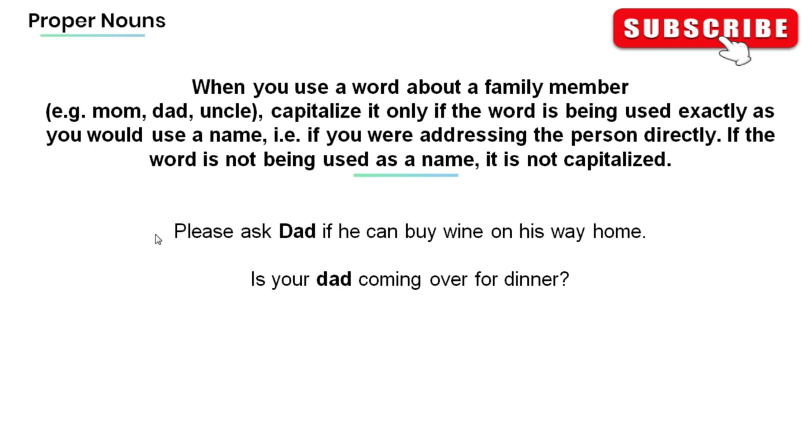Now, for example, in this sentence we have, please ask Dad if he can buy wine on his way home. The word Dad is used to address the person directly, so it's capitalized. And in this sentence, is your dad coming over for dinner? The word dad is not capitalized because it's not being used as a name.